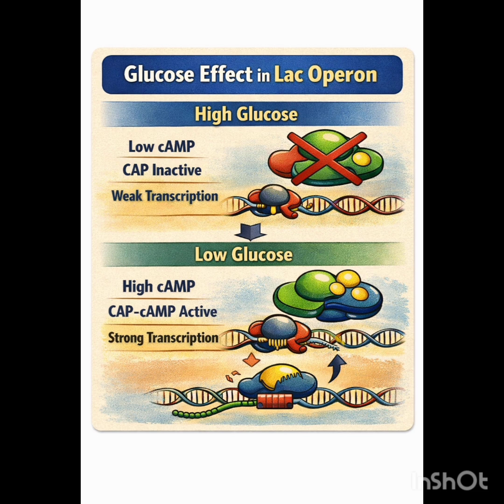When glucose becomes scarce, cAMP concentration rises, cAMP binds CAP protein, and the CAP-cAMP complex binds near the promoter. So the RNA polymerase binds efficiently. This leads to strong transcription of the operon. Thus, maximum enzyme production only occurs when lactose is present and glucose is absent.